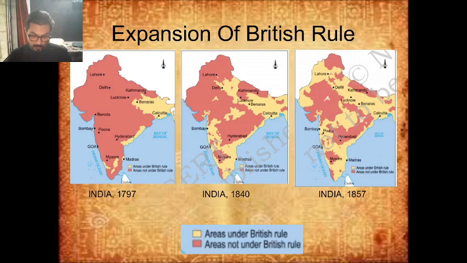Yes, so I hope all of you watched yesterday's video, and we had started with the second chapter of history, From Trade to Territory, where we saw the British East India Company entering India with the idea of doing trade. Trade for spices, trade for cotton, silk, all these things is what made the British East India Company, the Dutch East India Company, the French East India Company, all these companies from Europe, come into India for doing trade.